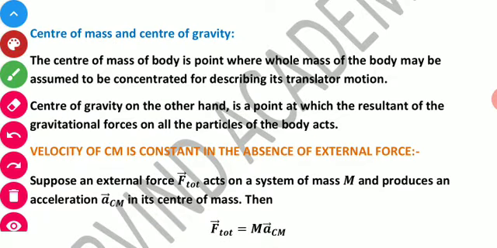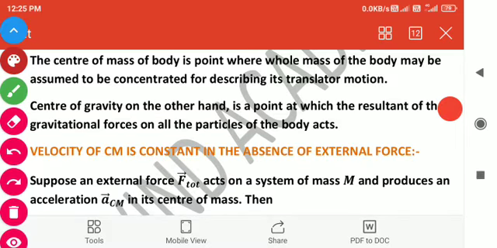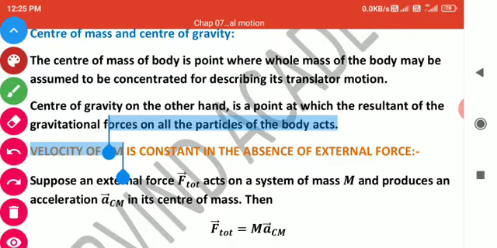Center of mass and center of gravity. The center of mass, as we discussed, is a point where whole mass is supposed to be concentrated. But the center of gravity, on the other hand, is a point at which the resultant of the gravitational force on all the particles of the body acts. So basically, center of gravity is the resultant of gravitational force. Okay, so remember this. This is the difference between the center of mass and the center of gravity.